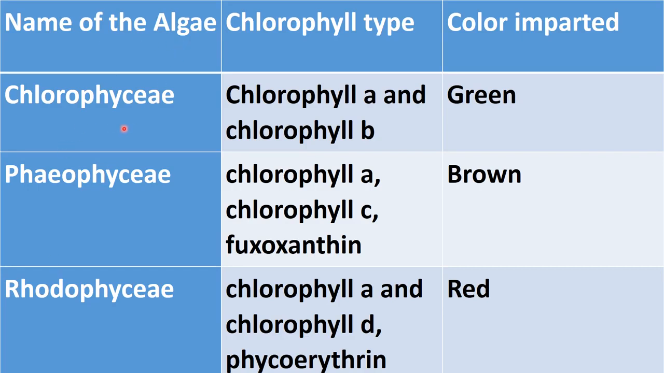Let's see how the algae are differentiated on the basis of pigments. So these are the names of algae: Chlorophyceae. In Chlorophyceae, chlorophyll A and B are present, and that imparts the color green. Then in Phaeophyceae, chlorophyll A, C and fucoxanthin are present, and that imparts color brown. Then in Rhodophyceae, chlorophyll A, chlorophyll D and phycoerythrin are present, and it imparts color red.